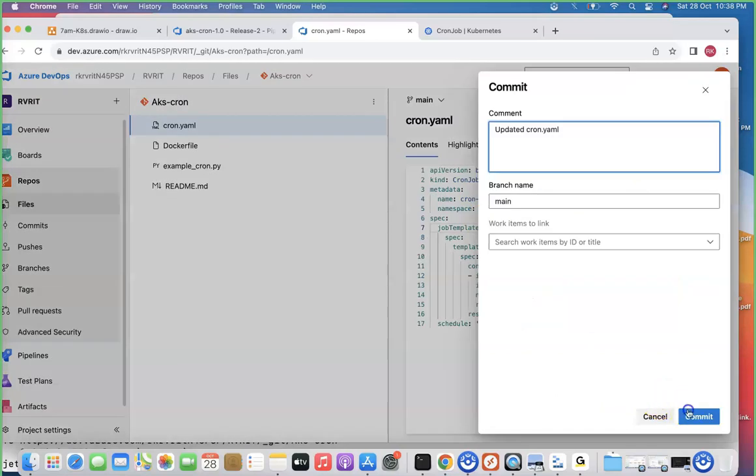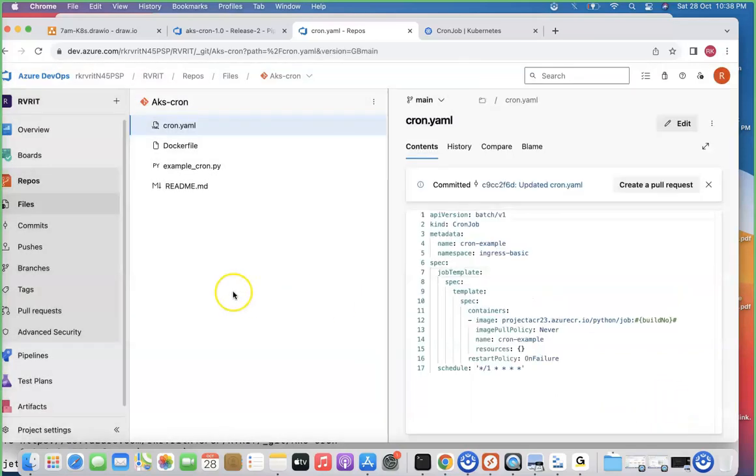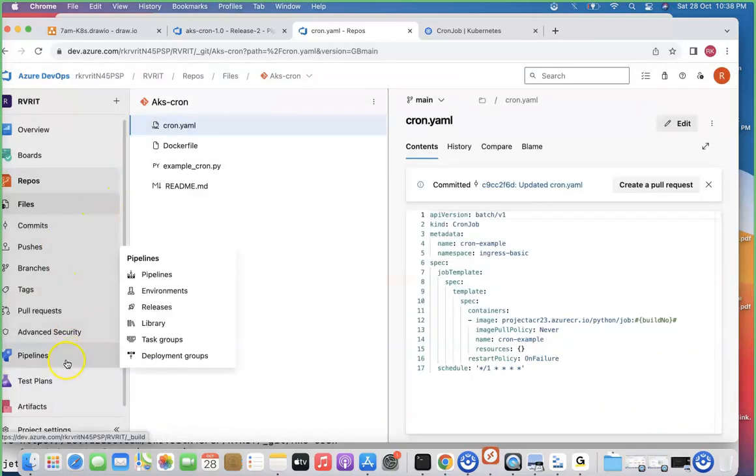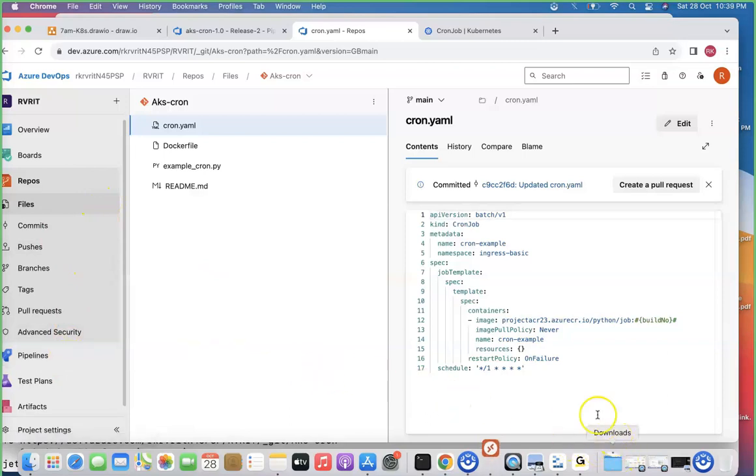Just commit this one. A simple cron job. Okay, fine. So that's all you need to do, team. Once you're done, the release pipeline will go and submit it over there. And especially, you already submitted the cron job, so let's delete that particular thing so that you can see the realistic one. Oh, I think Visual Studio got deleted. Sorry.